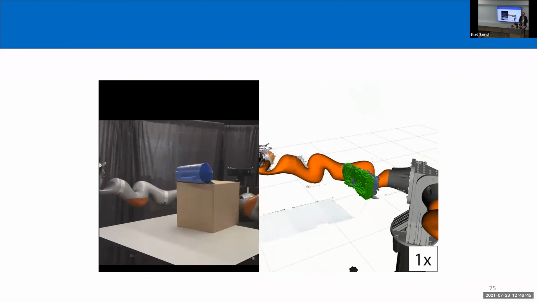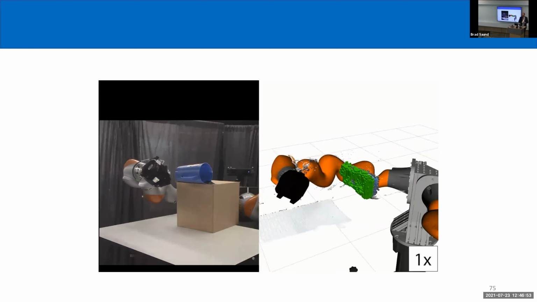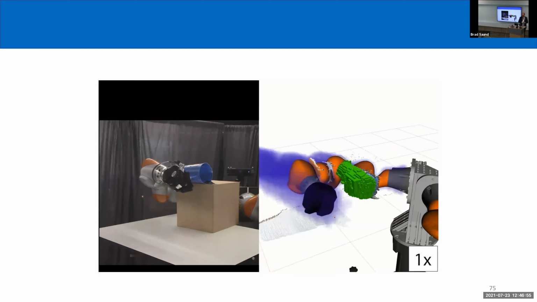Here we see the same procedure on this picture, and our completions are maybe not bad at the beginning, but you have some that are missing some space. So in our first motion, the robot didn't contact, so we just swept out free space. But next we make a contact, and now the remaining shapes have to grow to explain this contact.